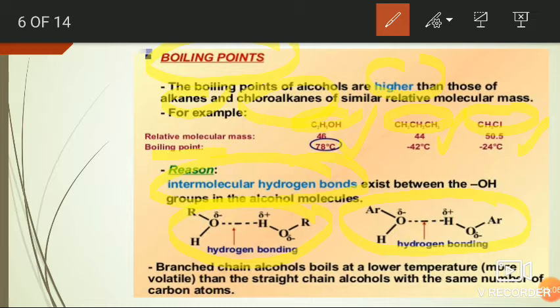So, the boiling points of the branched alcohols are very less when compared to the normal or straight chain alcohols having the same molecular weight.